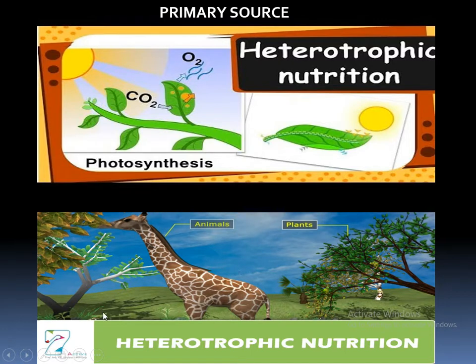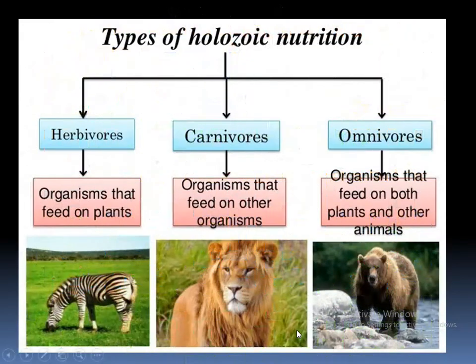For example, here I have shown one animal. These animals depend on the plants, so that is why these animals are called what? Heterotrophic animals, right? Next, types of nutrition, holozoic nutrition, or types of animals. These types of animals we have studied in our 6th standard. What are those? Herbivorous, carnivorous, omnivorous.